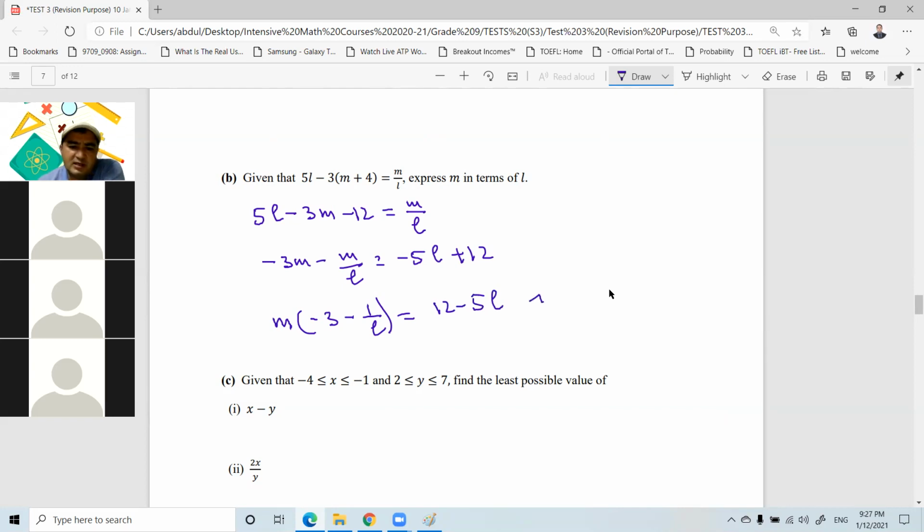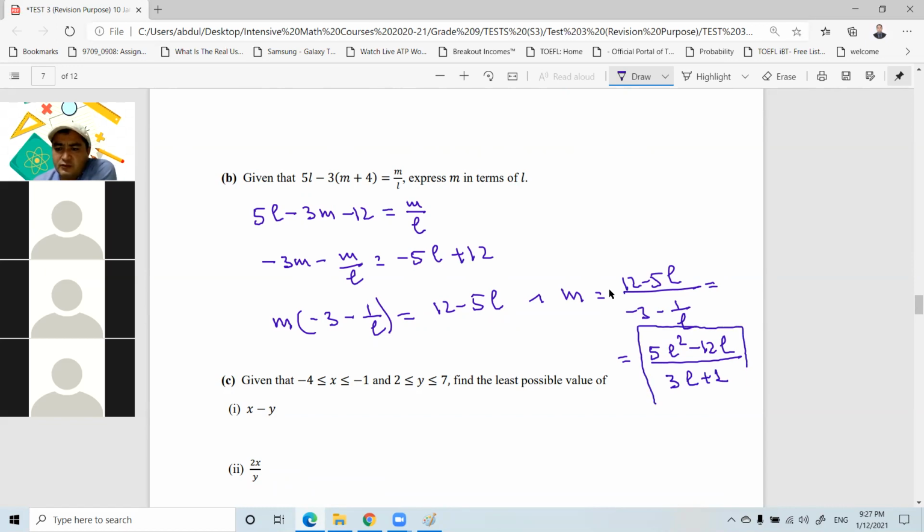Now, if I divide both sides by negative 3 minus 1 over L, here we will have m is equal to 12 minus 5L over negative 3 minus 1 over L. Or if I just simplify this, because now in the denominator I have another fraction that doesn't look nice, let me just multiply numerator and denominator by negative L. At that time, here we will have 5L squared minus 12L over, in the denominator, 3L plus 1.